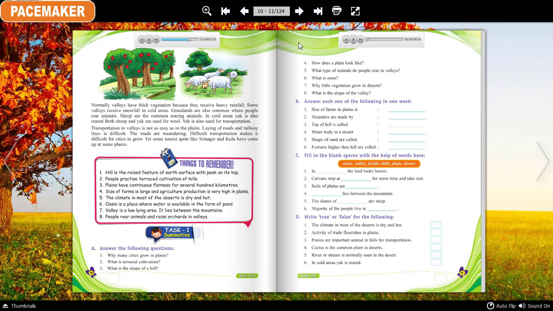6. Oasis is a place where water is available in the form of pond. 7. Valley is a low-lying area. It lies between the mountains. 8. People rear animals and raise orchards in valleys.